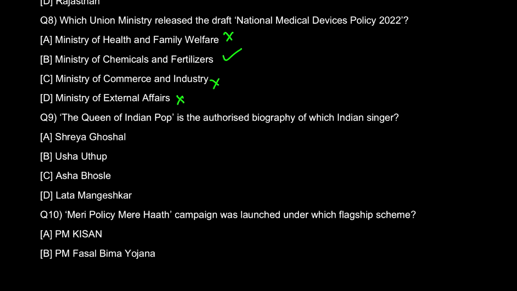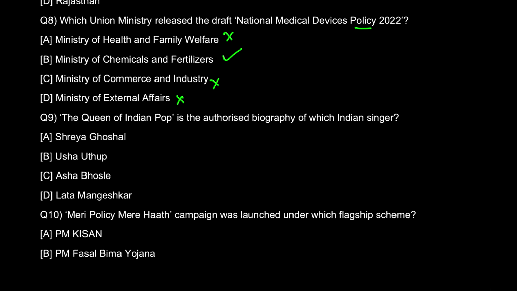So the Department of Pharmaceuticals, Ministry of Chemicals and Fertilizers released this draft, and at present, nearly 80% of the medical devices used in the country are imported. So we make only 20% ourselves and import 80% from outside, and the policy aims to place India as one among the 5 global manufacturing hubs in terms of value and technology for medical devices.